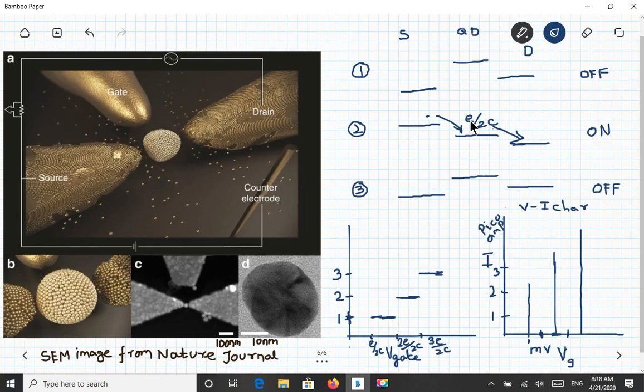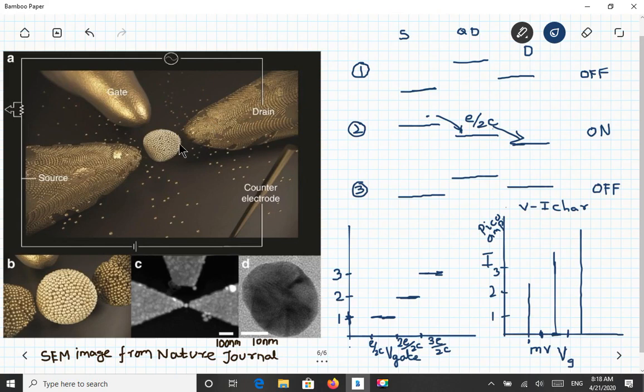So n E by 2C you will give, so that n electrons you will get. So if you give 4E by 2C, 4 electrons get transferred into the quantum dot. In this way the electrons will be transferred, and so you are switching the transistor off and on.